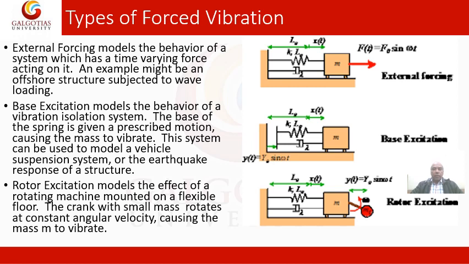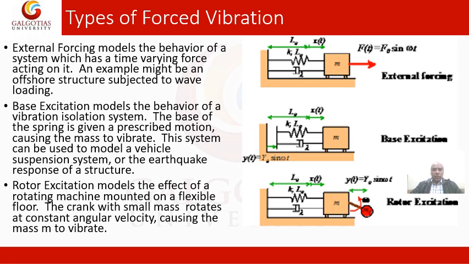However, the damper dampens the vibration, so the vibration is isolated and damped. This is the base excitation. An example of that is a vibration isolation table, a system that isolates and dampens vibration, which is why we call it a vibration isolation system.